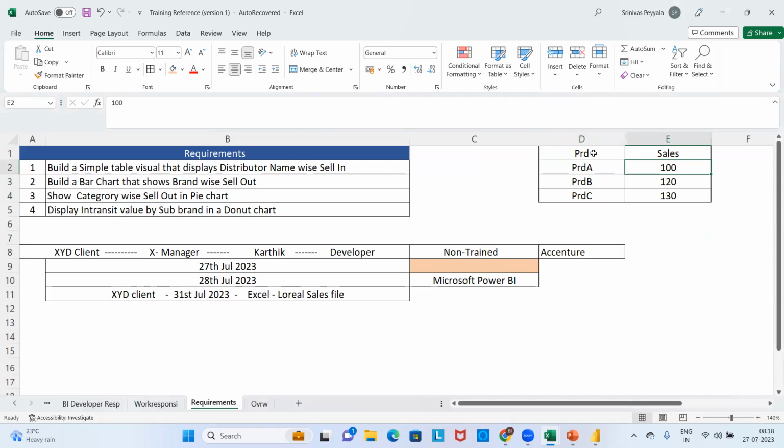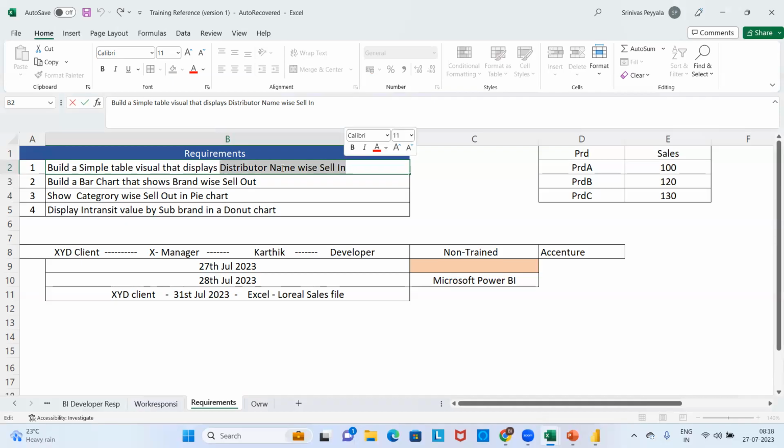So whoever purchased the product, instead of distributor, it is the customer name. The first customer is Ashwini, the second customer is Navina, the third customer is Karthik. So he is asking for customer name wise sale. Similar to that, he is asking for distributor name wise selling.